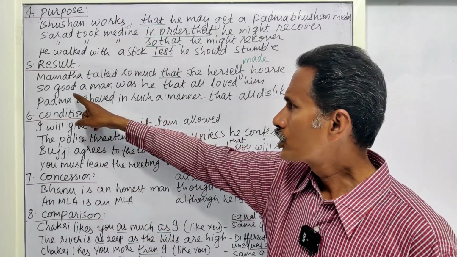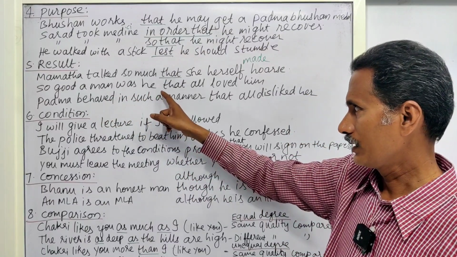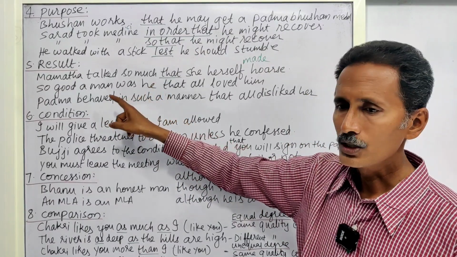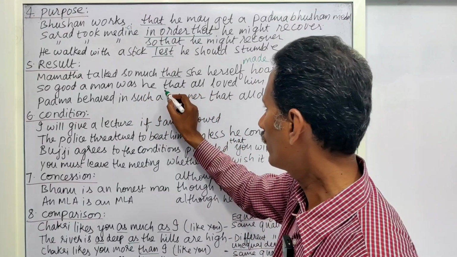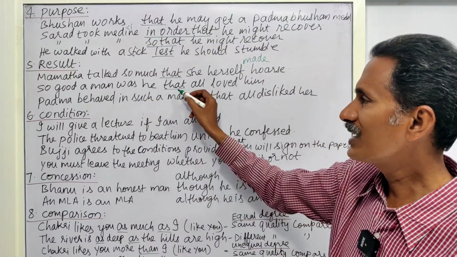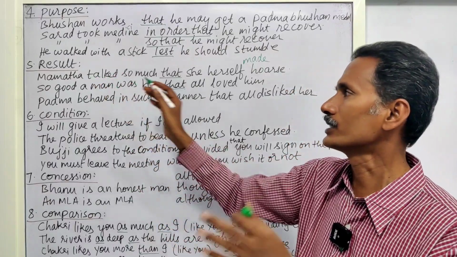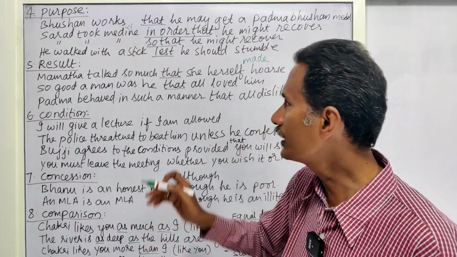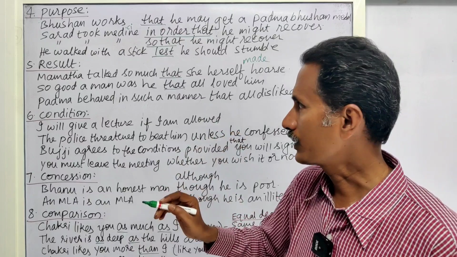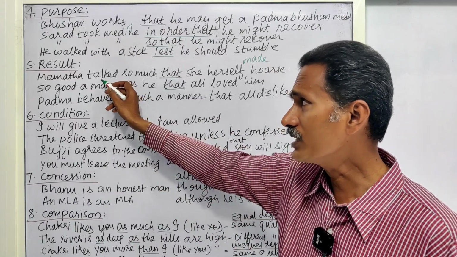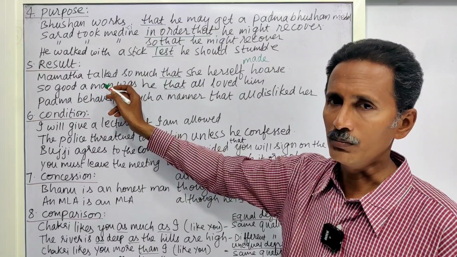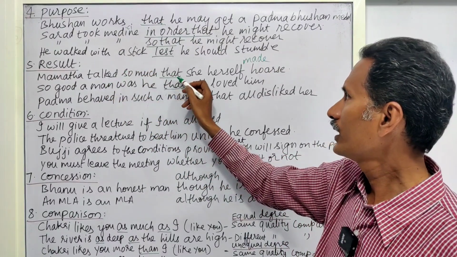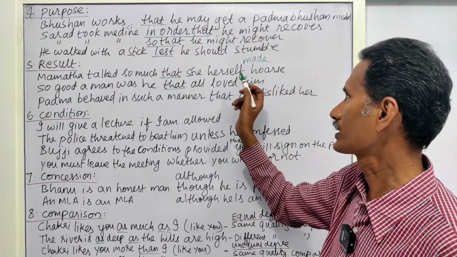Next one. So good a man was Ravi, or so good a man was he that all loved him, all respected him. That is said to be a result. That means he is a good man, the result of which is that all loved him, all respected him. The result of talking too much about PM or CM or somebody else is that she herself became hoarse.